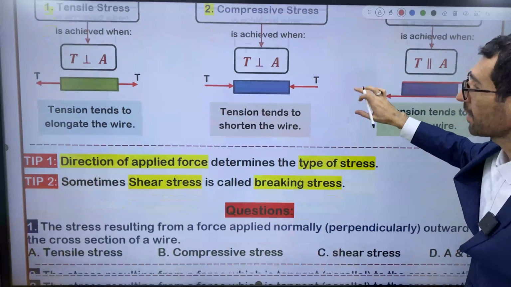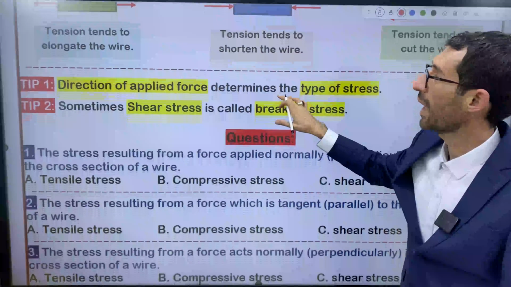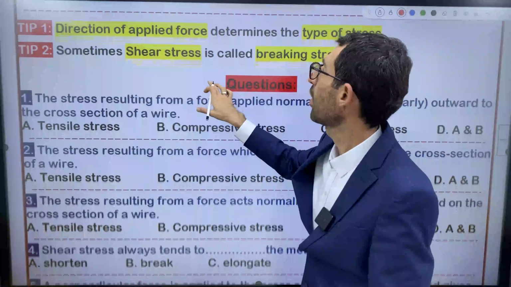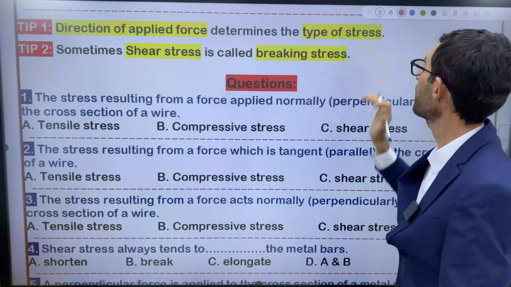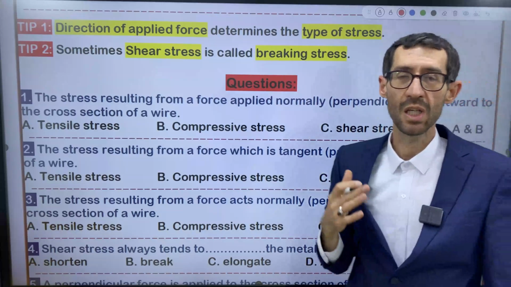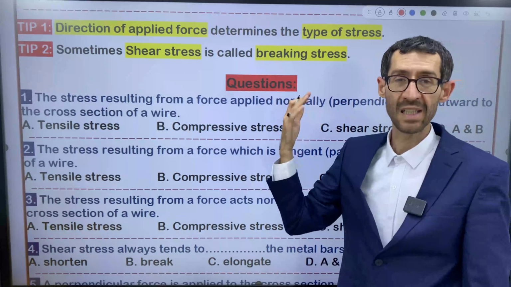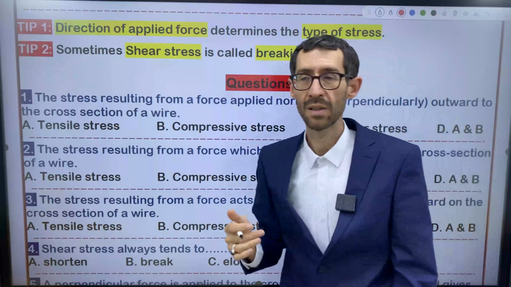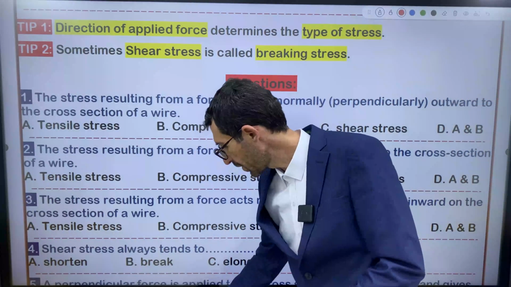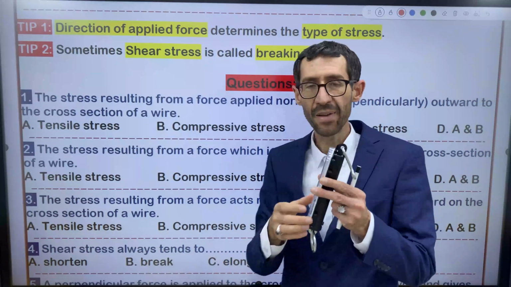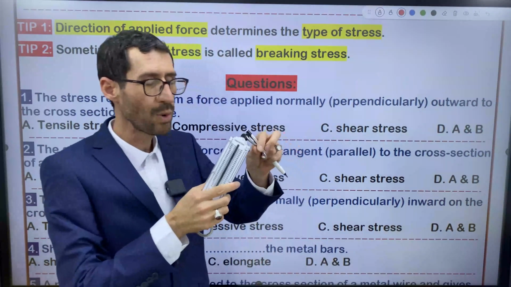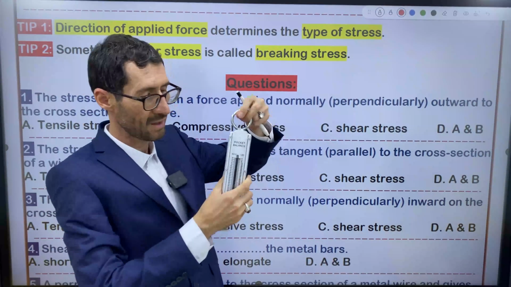Right now, we have a note here. We have two tips here. Tip number one says the direction of applied force determines the type of stress. So the direction of tension determines the type of stress. Let me do another experiment for you. I want you to tell me about the type of stress.